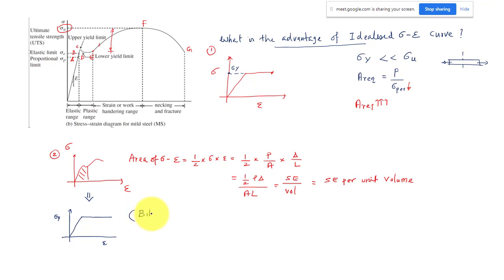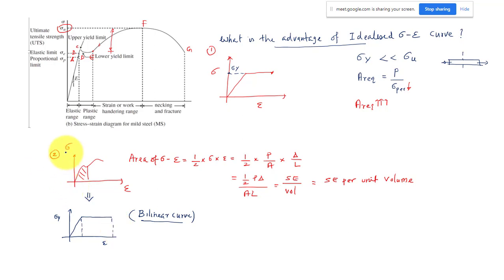Finding the area under the actual curve is a bit complicated, but I am following the idealized diagram, which is a bilinear curve, so finding the area is very easy. You can easily find the area of the triangle and the area of the rectangle, and you will get the total strain energy. So that is another advantage: the computational effort will be less.